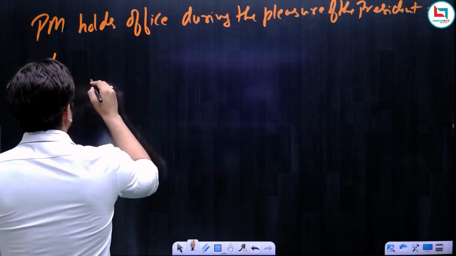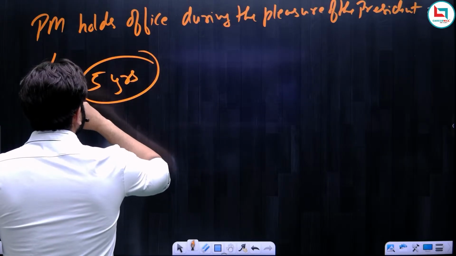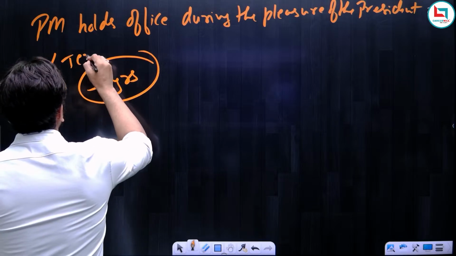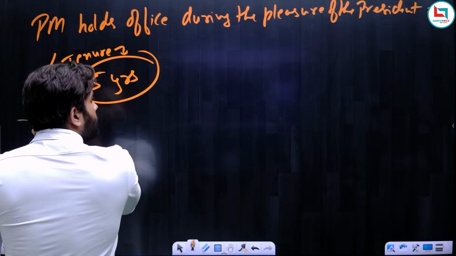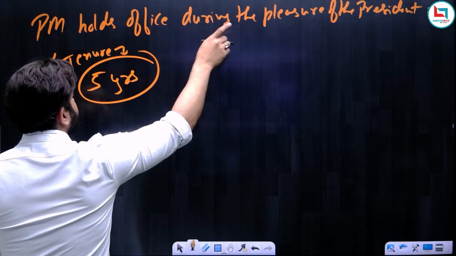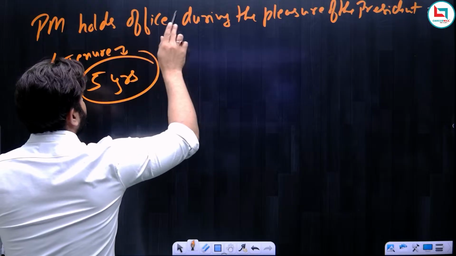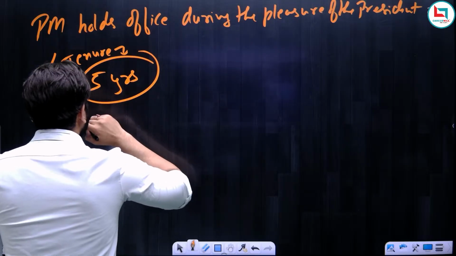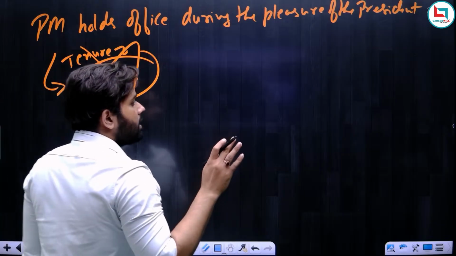It is the general habit that for us the tenure of prime minister is 5 years. So we consider that prime minister is there for 5 years. But the fact is, according to the constitution, there is no time period for the prime minister. According to the constitution, the prime minister is in office so long as there is the pleasure of the president. So saying that the prime minister holds office for a period of 5 years is wrong.